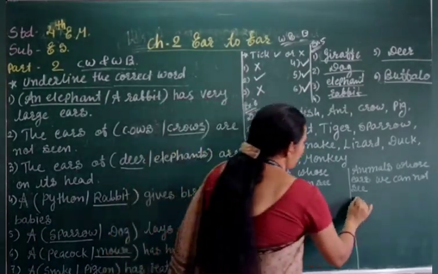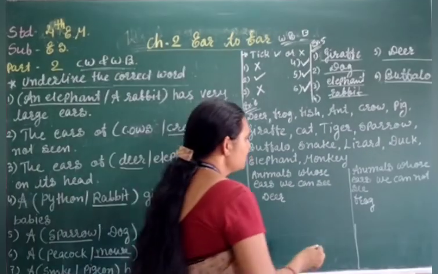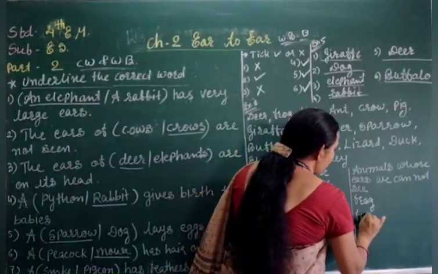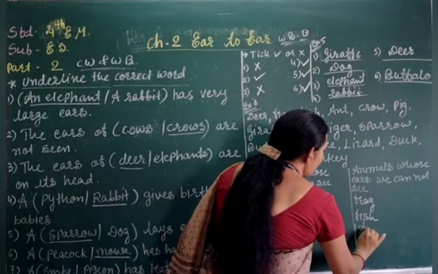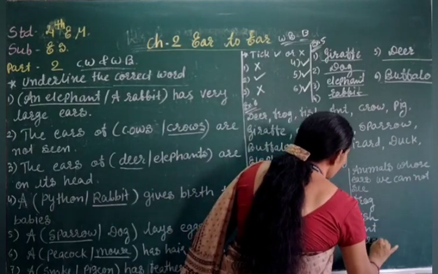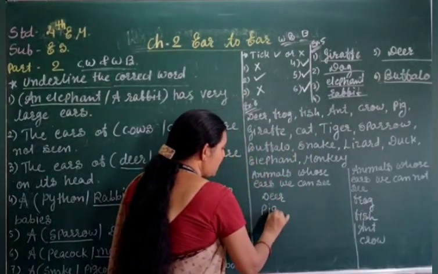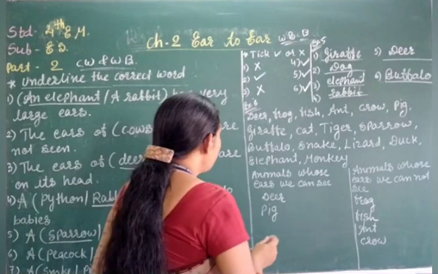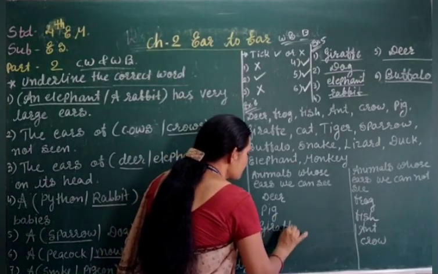Frog, we cannot see the ear. Fish also does not have the ear, right? Ant also does not have the ear. Now crow also doesn't have the ear. Now pig has the ear, so we have written here. Now giraffe has the ear,